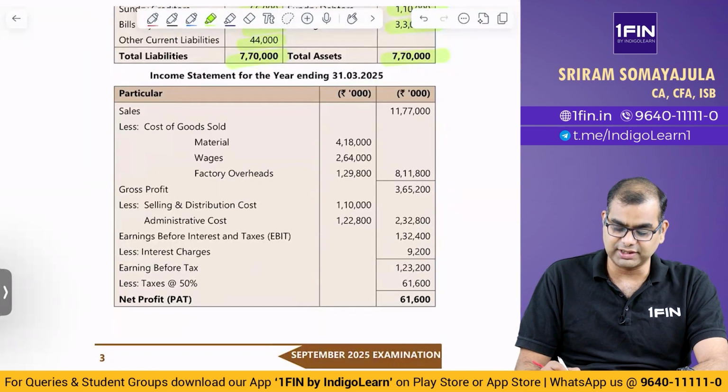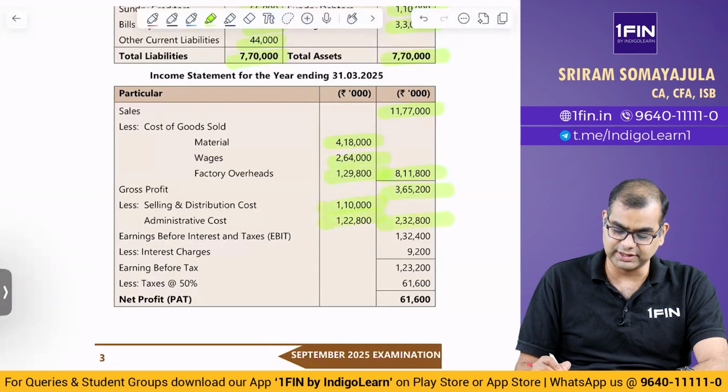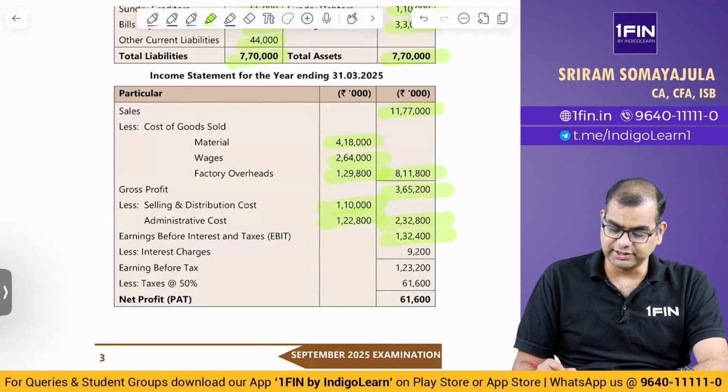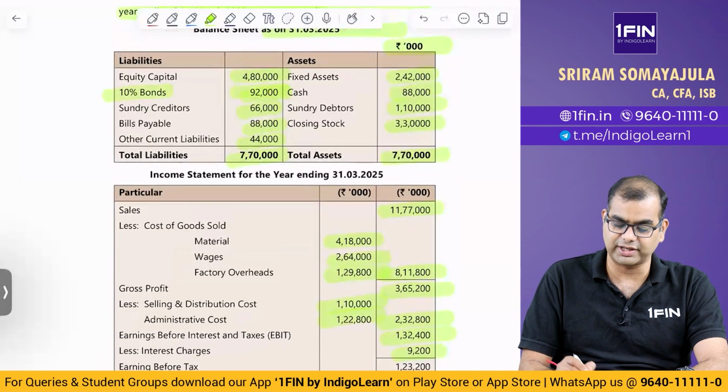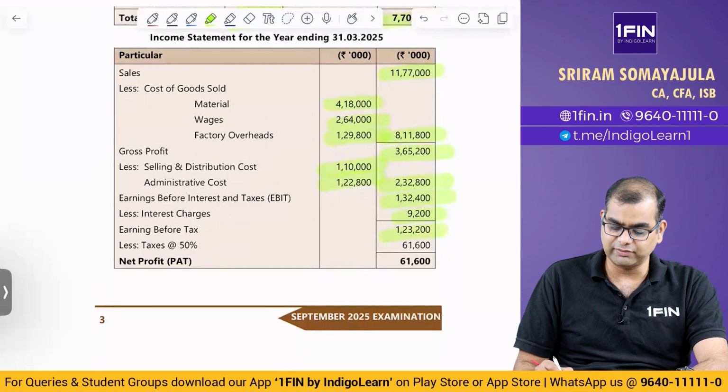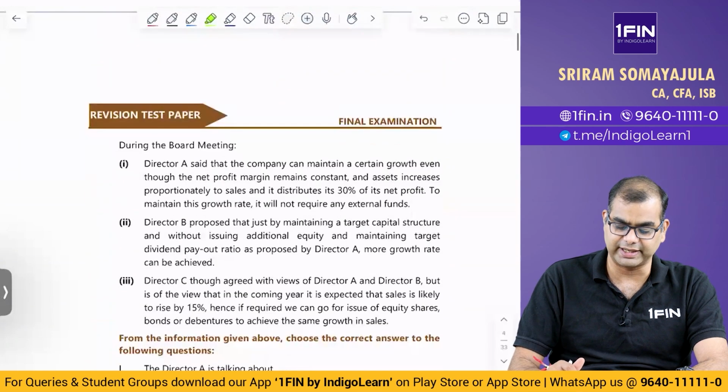They've also given the income statement along with the balance sheet. Sales 11.77 lakhs. Material 4.18, wages 2.64, factory overheads 129,800, your gross profit 365,200, S&D 1,10,000, admin cost 1,22,000. So basically your EBIT is 1,32,400. Then interest charges 9,200 on this 10% bonds of 92,000. EBT 1,23,200. Taxes at 50% is something. Net profit is something. Now what is it that they're getting at?